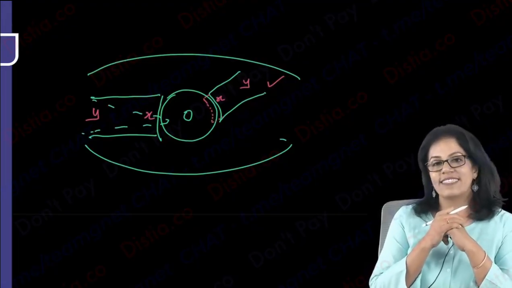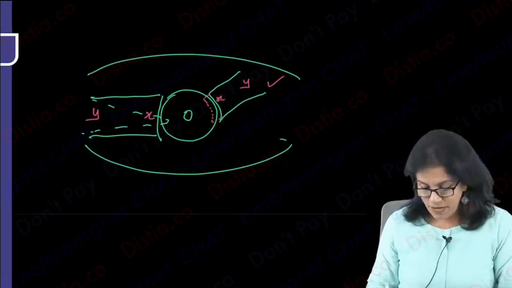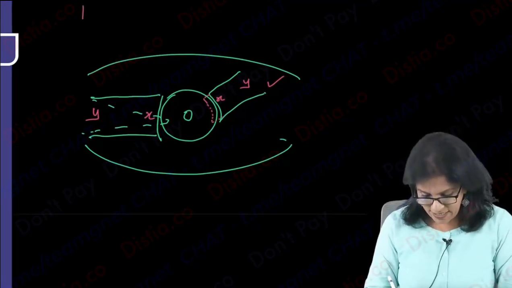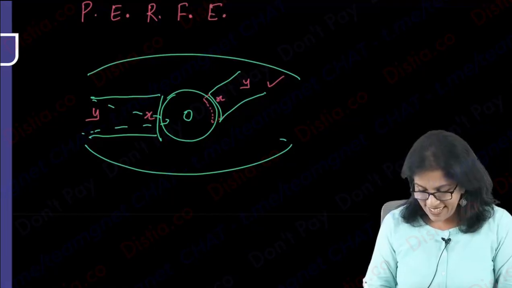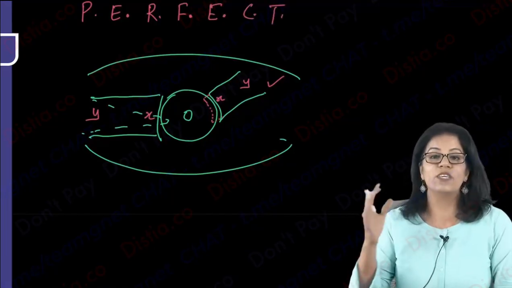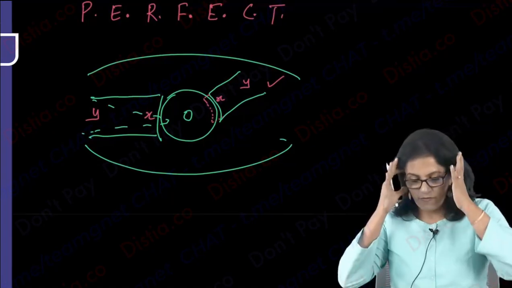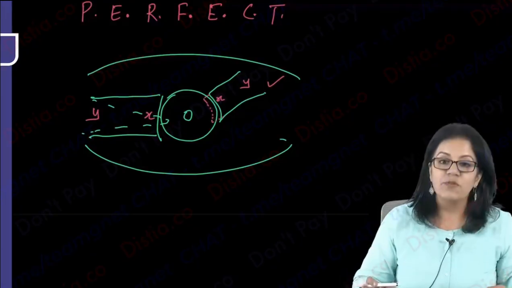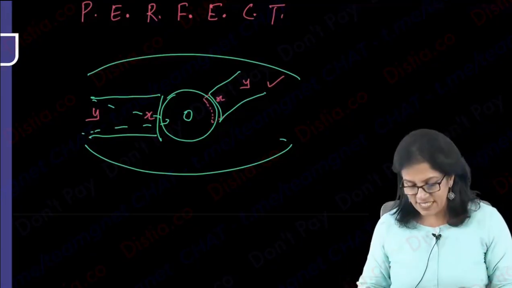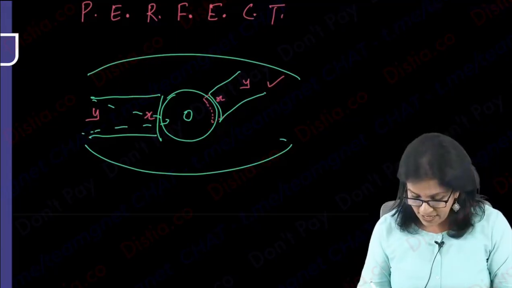Now comes another very recent question. What is PERFECT surgery related to? PERFECT surgery is the full form of something. It is not perfect, but it is actually perfect because the recurrence rate is almost 0.1%. What does it stand for? Before I come to what it stands for, what is PERFECT surgery? Keep listening to the story here.